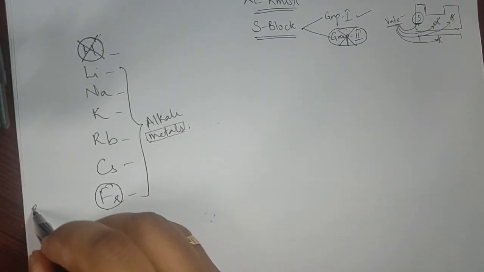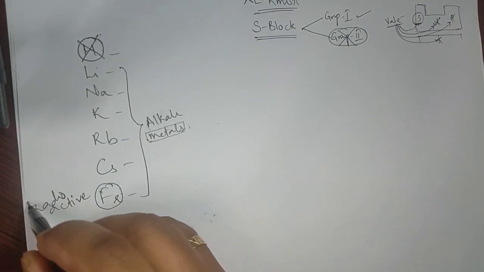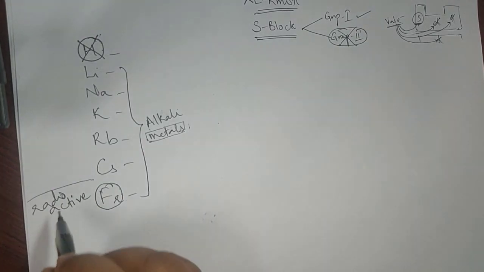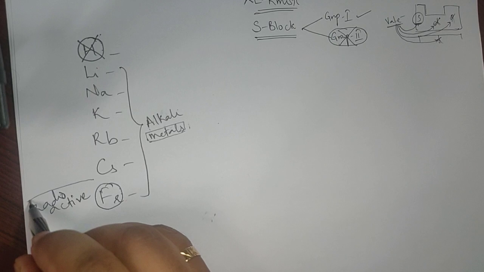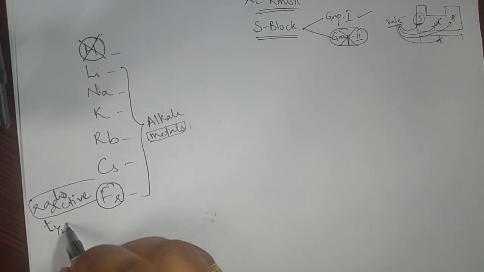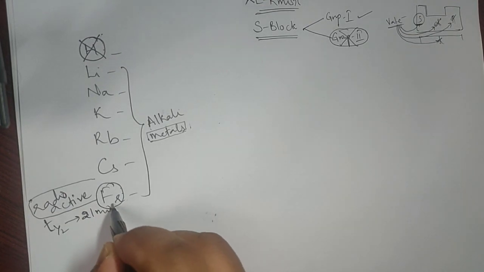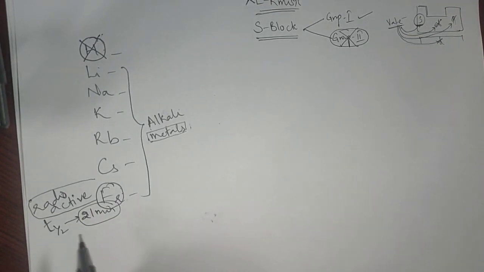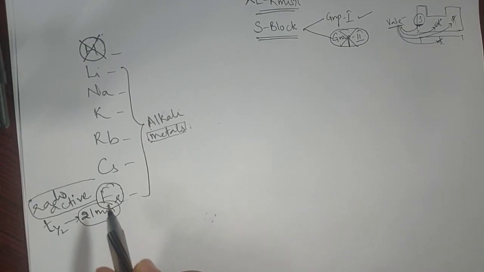and apart from that we also exempt francium, because francium is a radioactive element. Not only for francium, if any radioactive element is present, its properties cannot be studied, because its lifespan itself is very less. In fact, there is a term called half-life, T half, which is hardly 20 to 24 minutes. So the half lifetime of francium is very less, and because of this reason, the properties of francium cannot be studied.